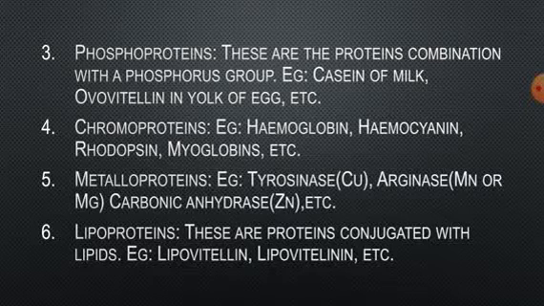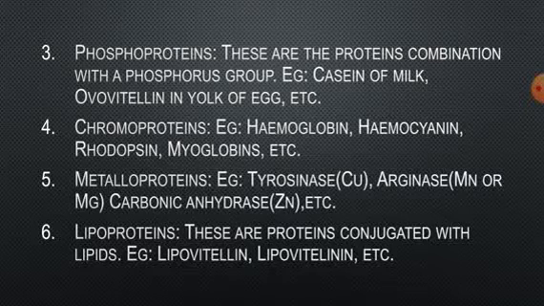The best known phosphoproteins are the casein of milk and vitellin of egg yolk, and also the enzyme pepsin. So phosphoproteins like casein of milk, ovovitellin in yolk of egg, etc. These are the examples.